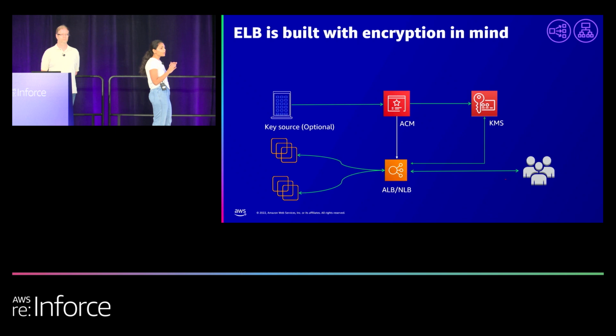Till this point, whatever actions are happening, it is happening at the ALB control plane level. After this, whatever TLS negotiations are happening, that all can be handled by you, the customers, at the ALB data plane level. And this is just the tip of the iceberg. There are a lot more features which Jamie and I will be walking you through, and all these features are built keeping security at the core of the mind.